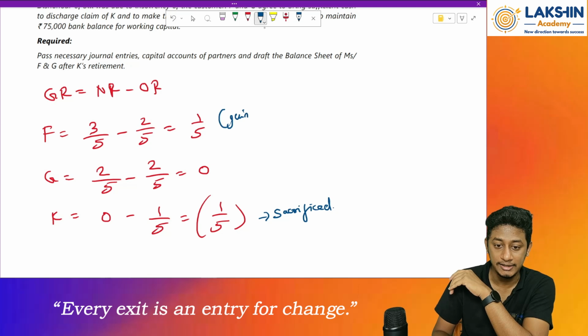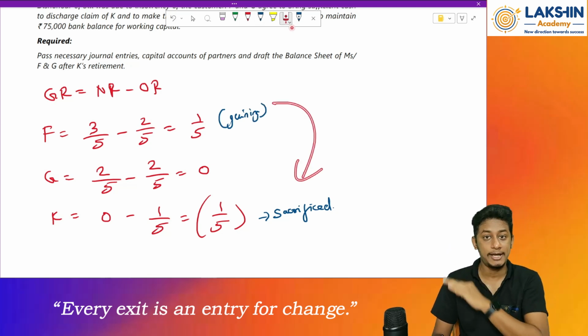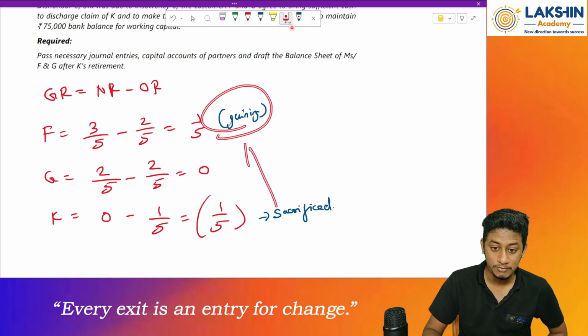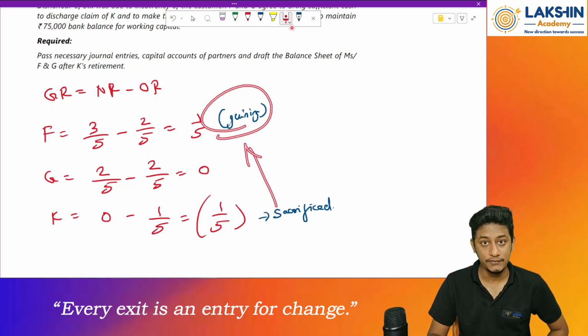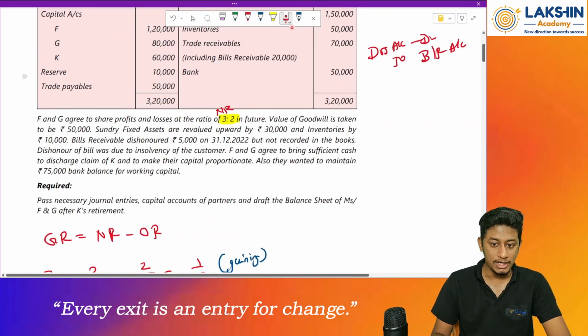And F has gained. So who will pay goodwill to whom? F will pay the goodwill to K. Why? Because he is gaining from K's profit share in the future. Clear? Okay.